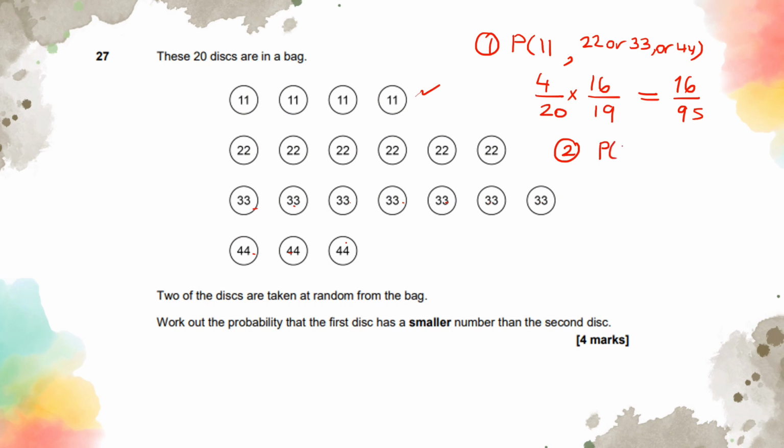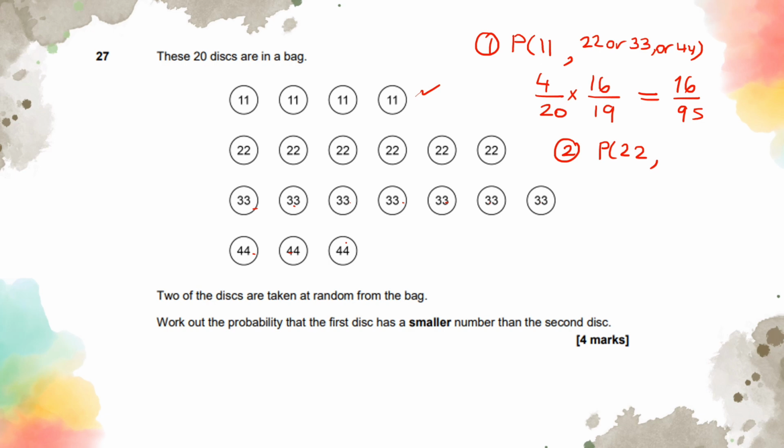For the second option, if I was to pick the first disc from 22, I'm going to have probability of picking a 22 first. The rest of the other options I have will be reducing now because I won't be able to pick 11, because we are looking for a number where it is going to be greater than 22. First disc has to be smaller. Therefore, the other options you have are 33 and 44.